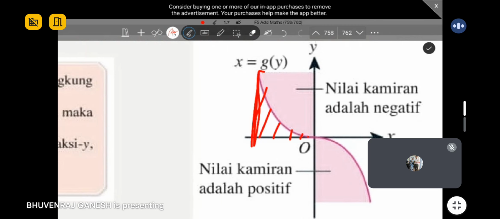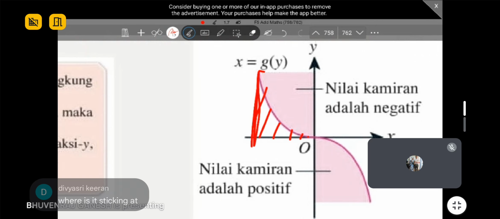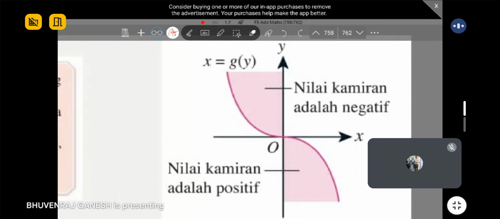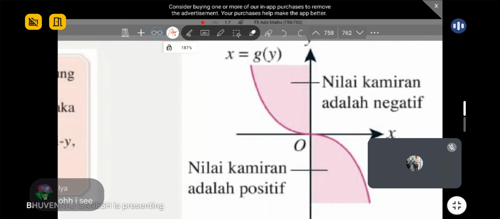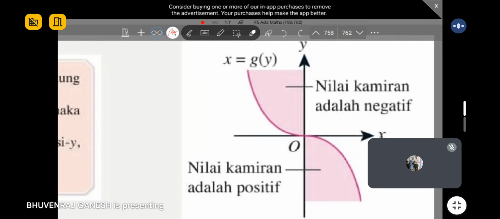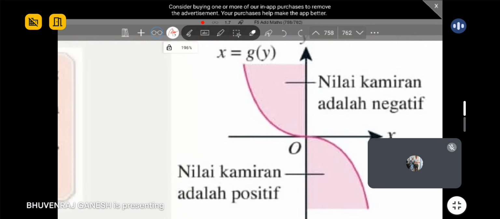Okay, it depends what the question asks you. Where is it sticking at? Yeah, it depends where it sticks at. Okay, so yeah, sometimes it won't stick also. Sometimes it will be hanging in the middle, you know, guys. Some question is like that, they won't stick. Yeah, so in that case, you can decide, do you want to go towards y or x when it's floating in the center there? Those are the kind of question. Okay, but like this, very clear.